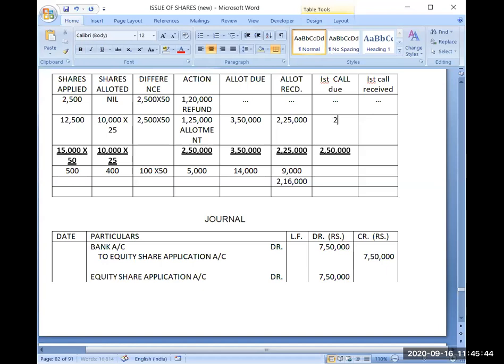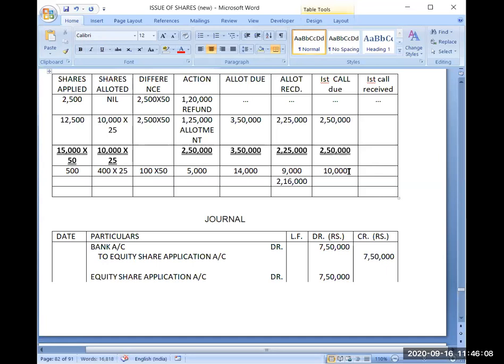Same amount will come here also, 2,50,000. And from this shareholder, how much amount will be due? 10,000 will be due. This 10,000 is already included in 2,50,000. That's why it needs not to be added.